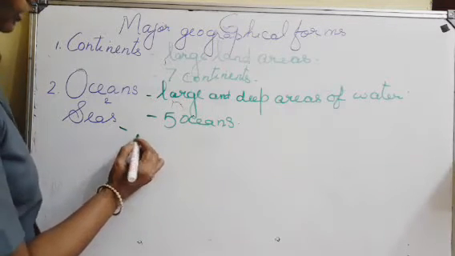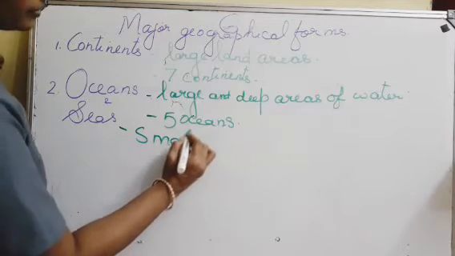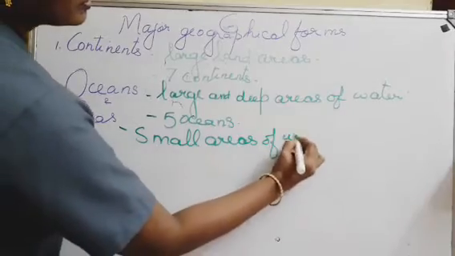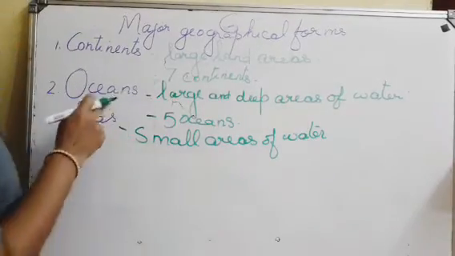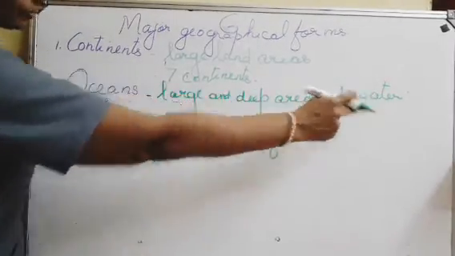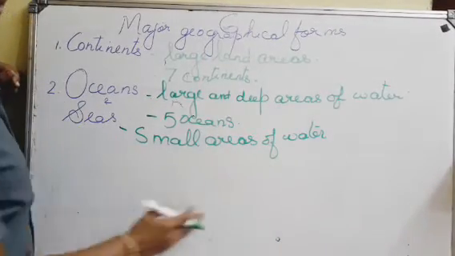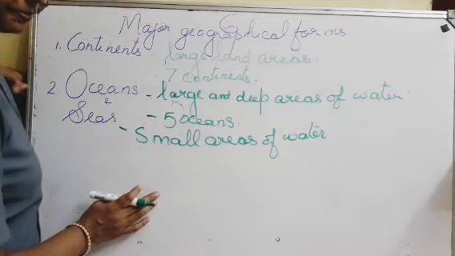Small areas of water are called seas. Ocean means large and deep areas of water. Sea means small areas of water. Mediterranean Sea, Arabian Sea are the examples.